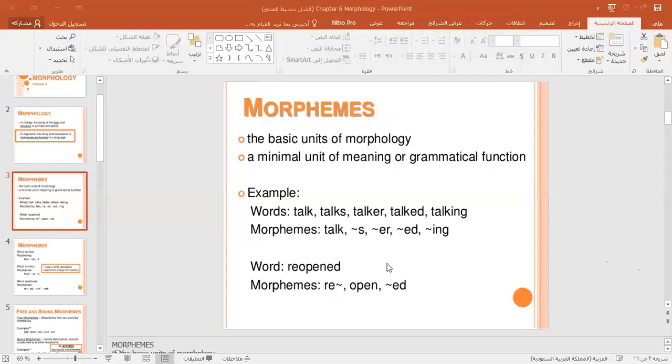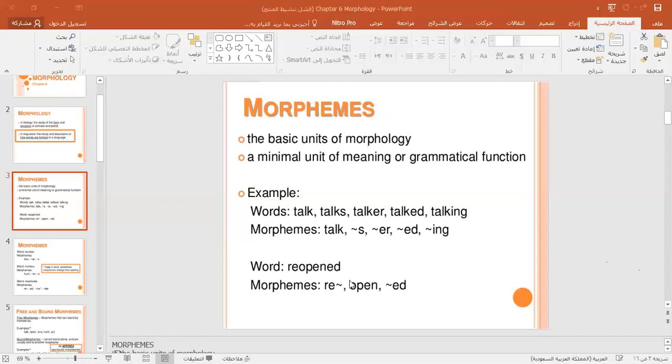So it has 3 morphemes: re, open, and the past tense morpheme ed. And you notice open is a morpheme and a word at the same time. But re is a morpheme, but is it a word? No, it is not a word. It is a prefix. You know prefixes and suffixes. So re is a prefix. What about ed, the past tense morpheme? It is a suffix.